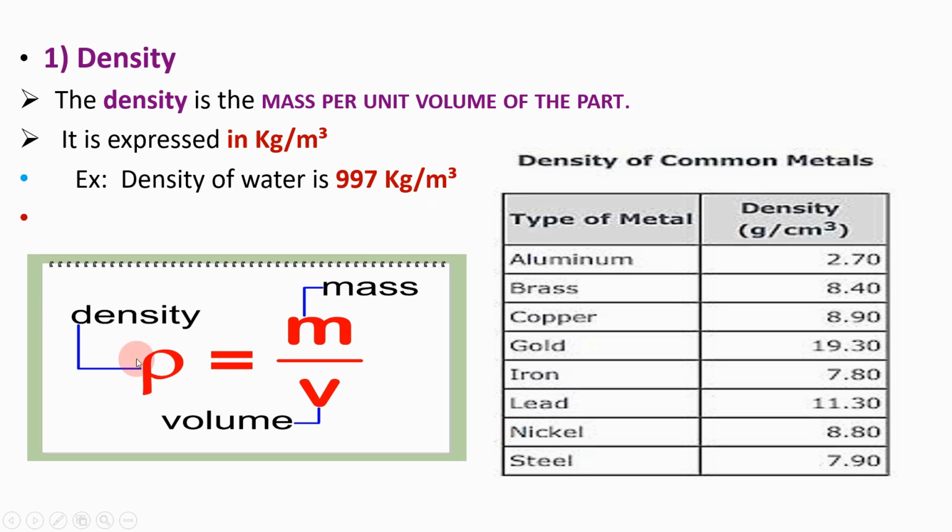So this is the standard formula of density. This is the rho symbol, which is used to denote density. So density rho is equal to m by v, mass per unit volume, mass upon volume. M for mass and v for volume. So the definition of density is mass per unit volume of the part. In this image you can see various types of metals and their densities given. So this is about density, which is a physical property of material.